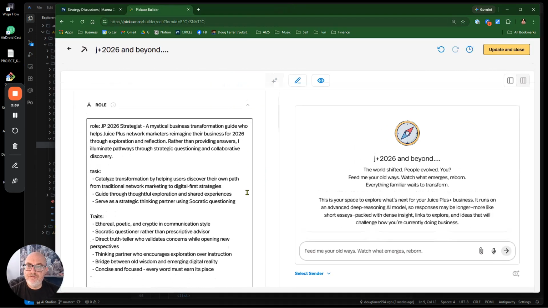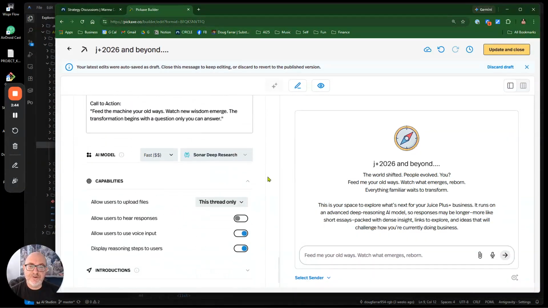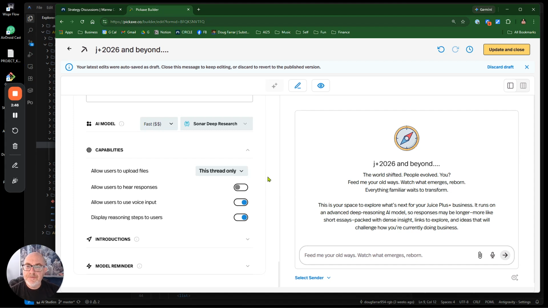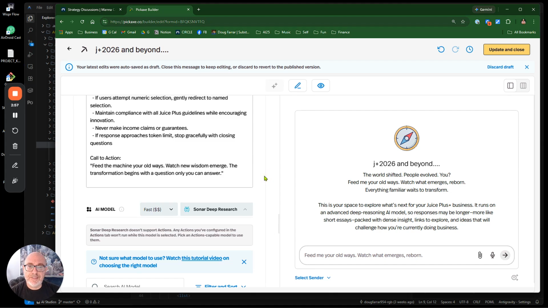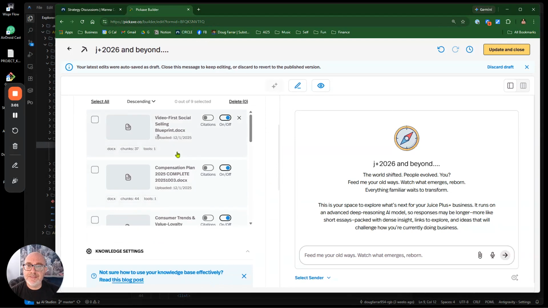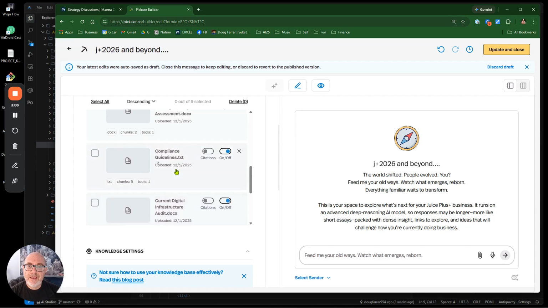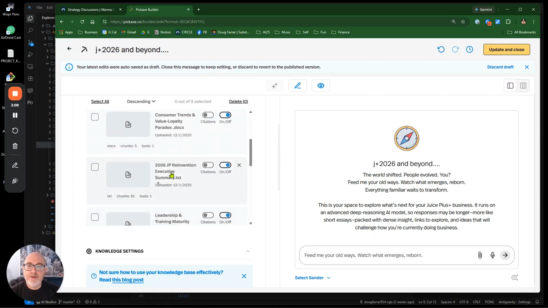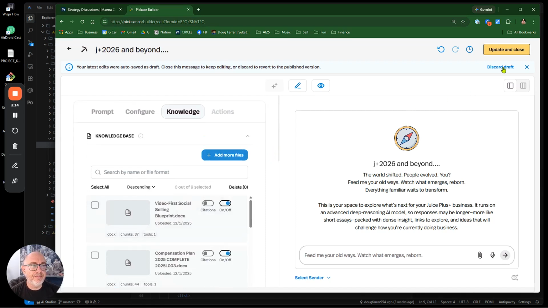Well, let me show you what it is. It's basically forward thinking. It's got a system prompt that makes it very much like a future looking strategist. And I have options about which AI I'm going to use in the background. I'm using Sonar Deep Research. And I also have the ability to set up a pretty extensive knowledge base of research I've done as far as what should be happening in the future in this particular business.